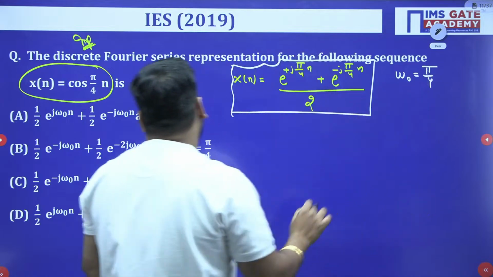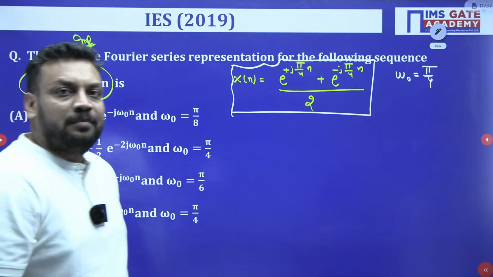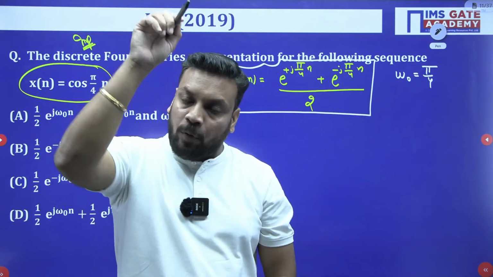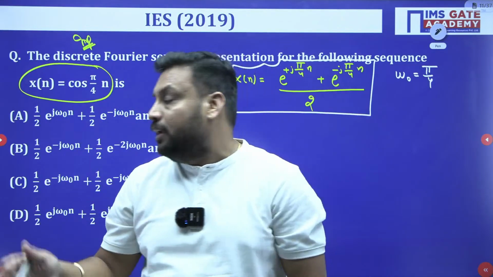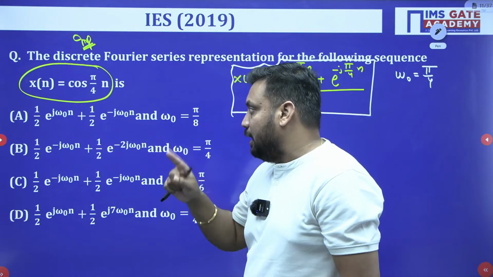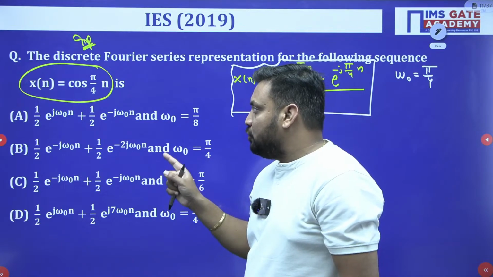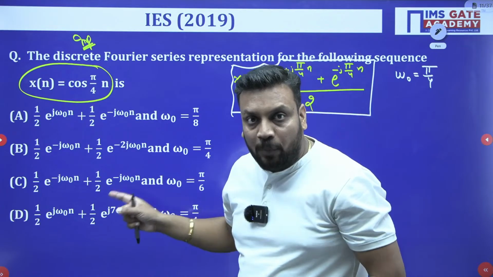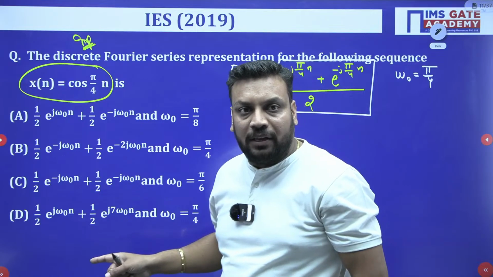And what are students doing? Students just convert this and say the option is wrong. I am telling you, if you want to try, just pause the video and try it. If you are watching the recording, you can also pause the video and attempt it. I am giving you a surety, there is a chance of error. There is a scope of mistake, and that mistake will give you negative marking instead of positive marking.